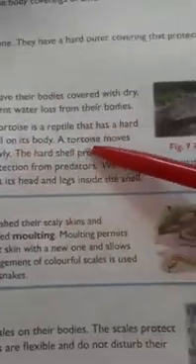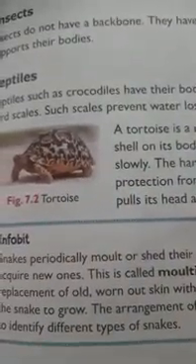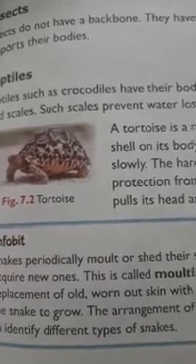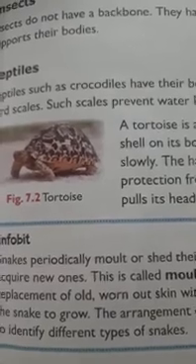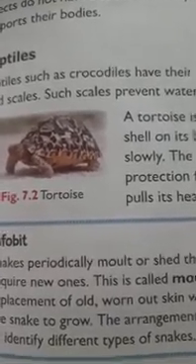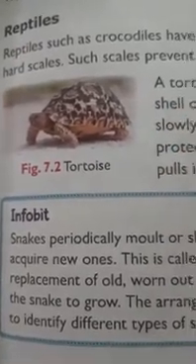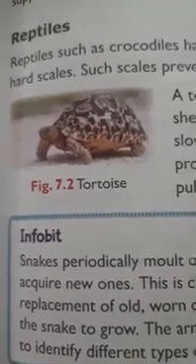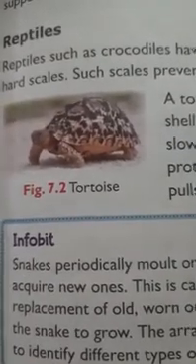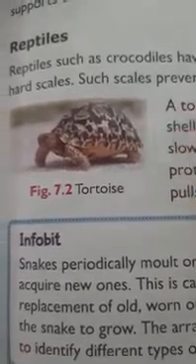A tortoise is a reptile that has a hard shell on its body. A tortoise moves very slowly. The hard shell provides it protection from predators, meaning enemies or hunters. When a tortoise senses danger, it pulls its head and legs inside the shell. This is the adaptation and quality of the tortoise. Whenever it feels the danger of predators, enemies or hunters, it pulls its head and legs inside the shell, and it looks like a hard rock on the way.